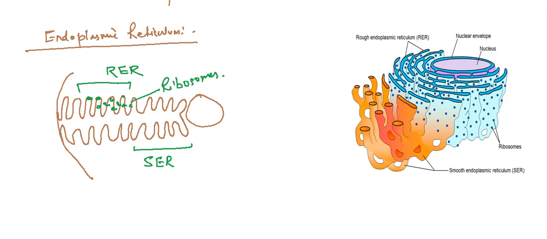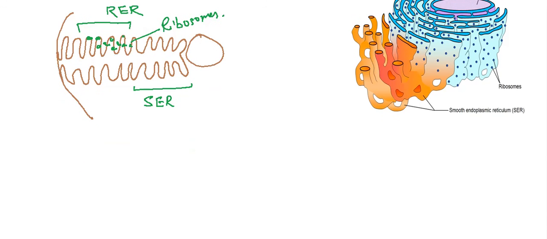The main point is that SER and RER are sometimes connected, so they are interconnected. RER is continuous with the nuclear membrane, and SER is near the plasma membrane and the Golgi complex.